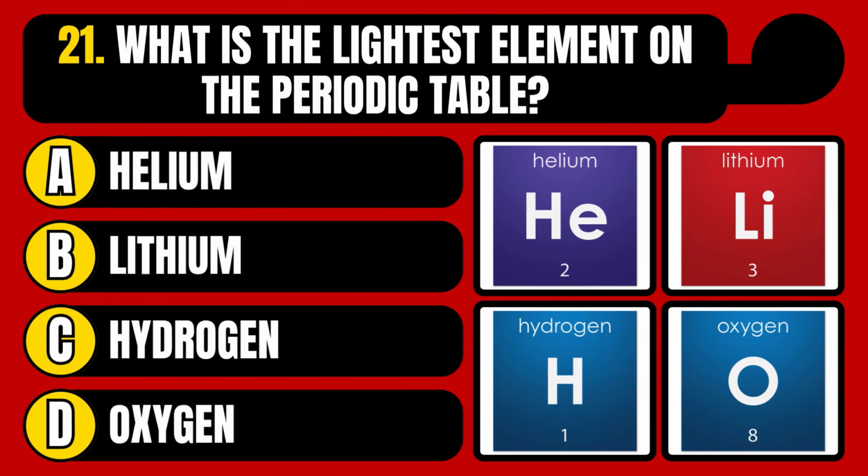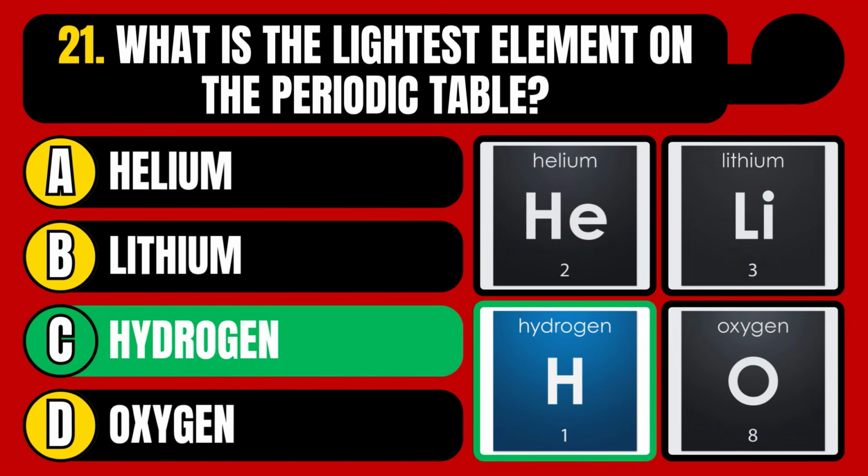What is the lightest element on the periodic table? Helium, lithium, hydrogen, or oxygen? The correct answer is option C, hydrogen.